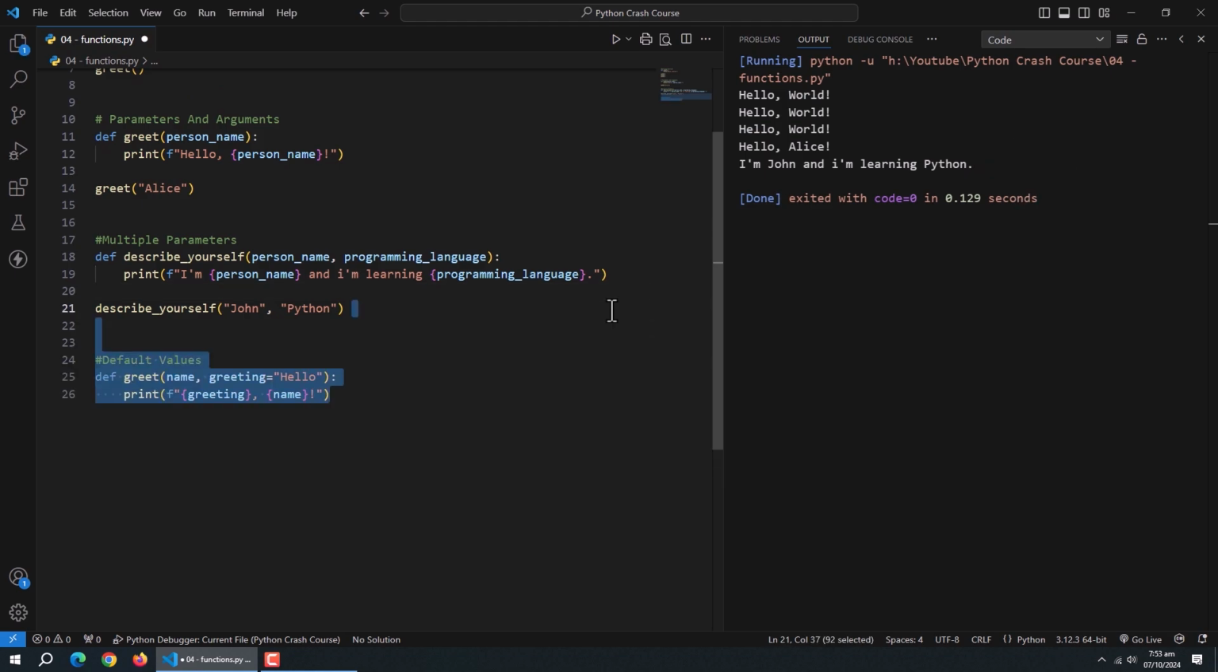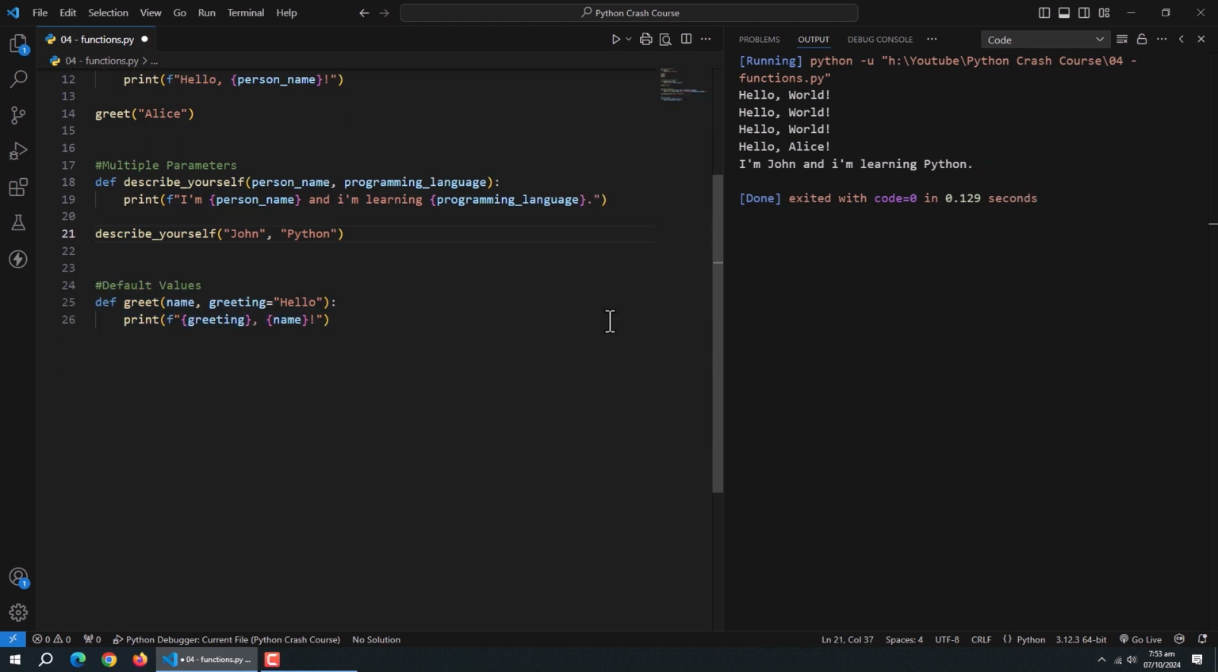We can also define parameters with default values. It means that if we don't pass any argument to that parameter, it will use its default value. For example, here we created a function and declared two parameters named name and greeting. Here we assign a default value to the greeting parameter and not to the name parameter. Also, parameters with default values should be defined after parameters which do not have any default value.